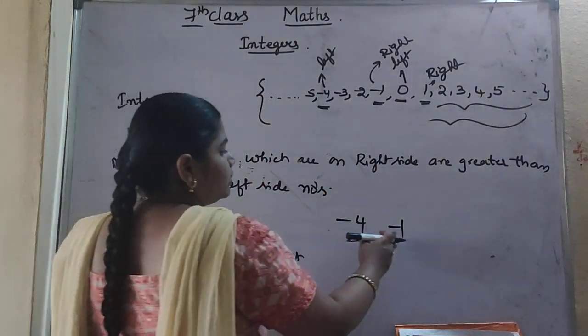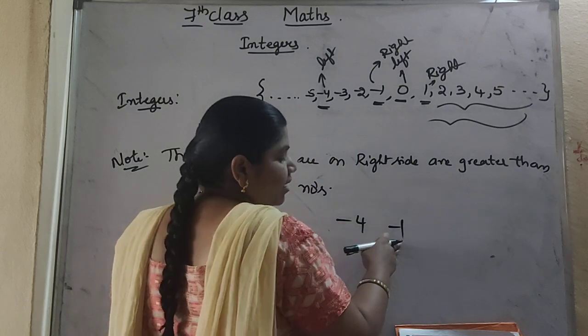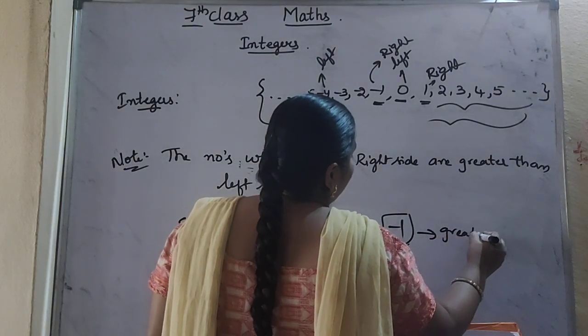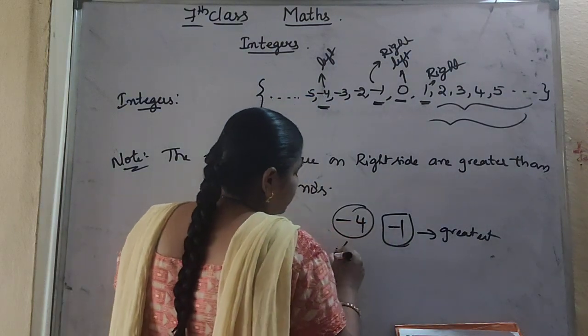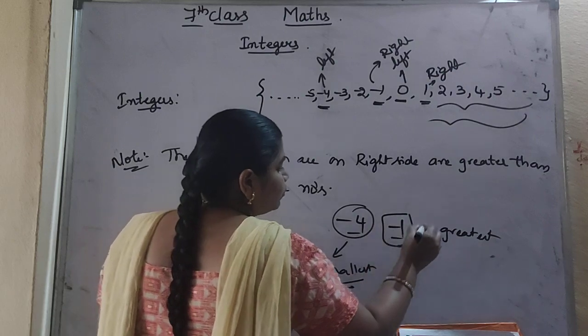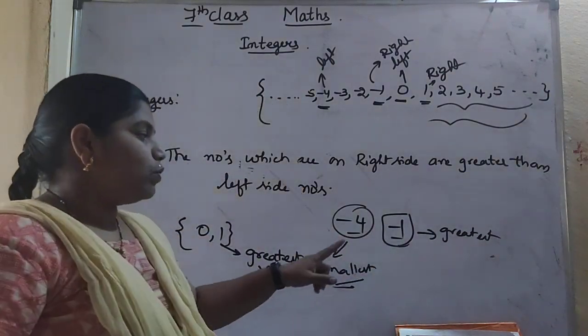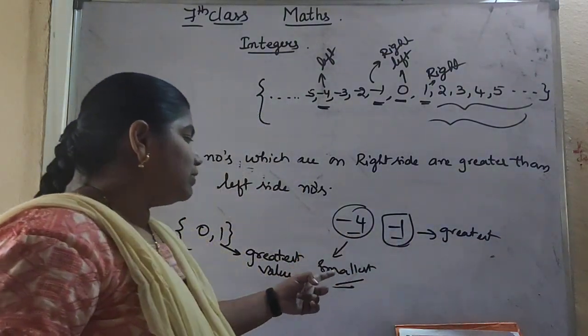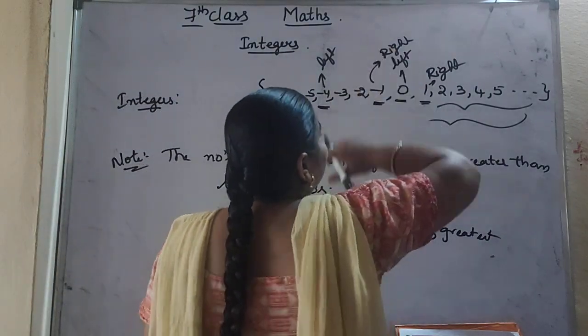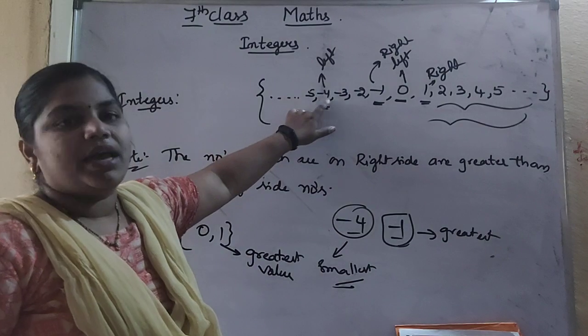So which value is greater now? -4 or -1? -1 will be the greatest value and -4 is the smallest value, because -1 is lying on right side of -4.